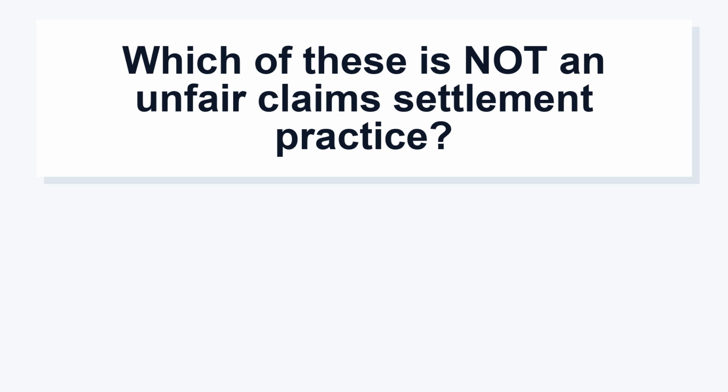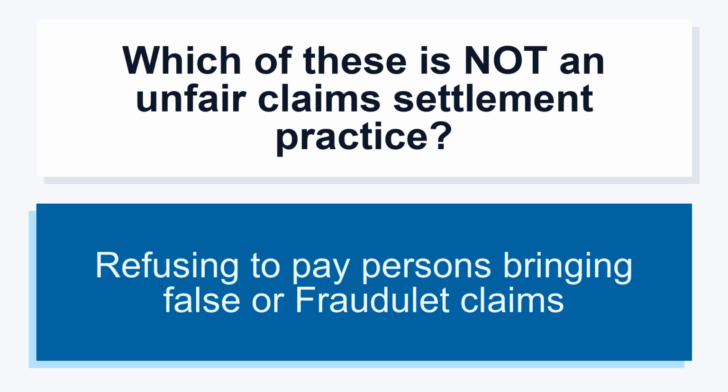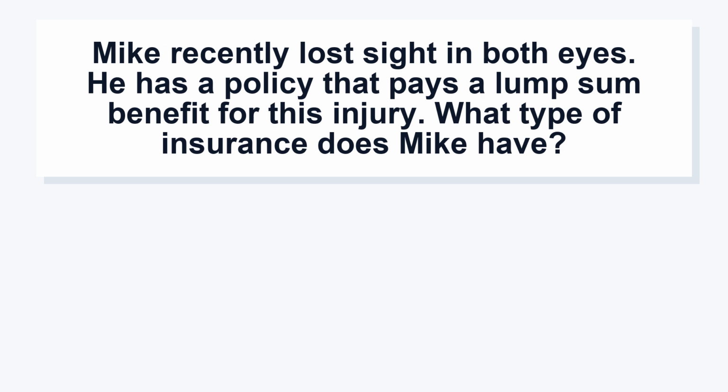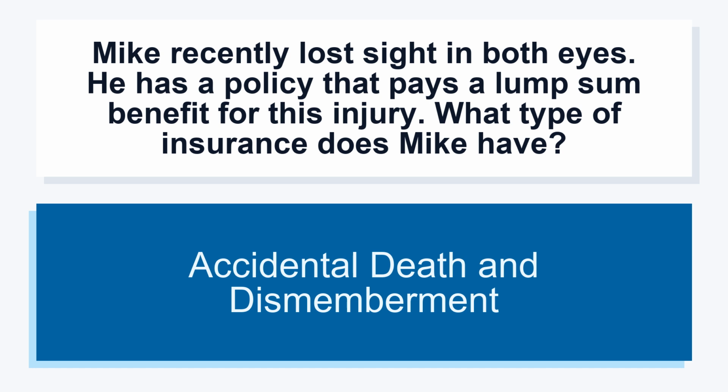Which of these is not an unfair claim settlement practice? Refusing to pay persons bringing false or fraudulent claims. Mike recently lost sight in both eyes. He has a policy that pays a lump sum benefit for this injury. What type of insurance does Mike have? Accidental death and dismemberment.